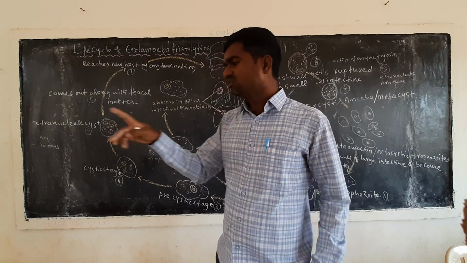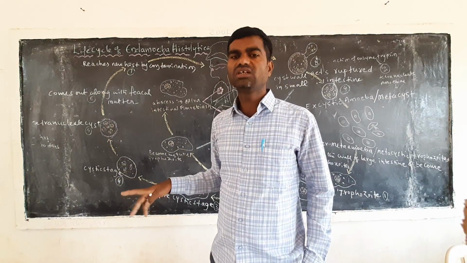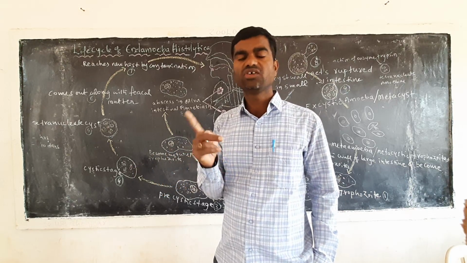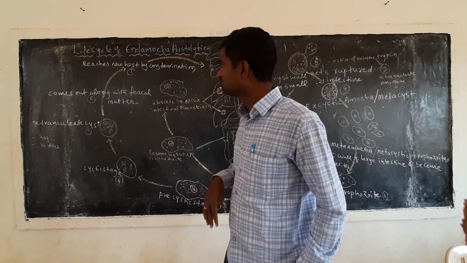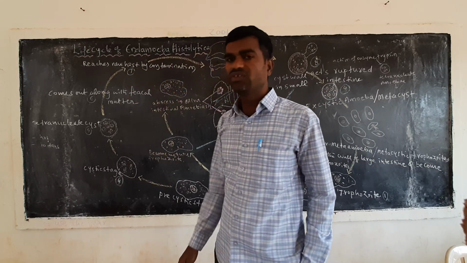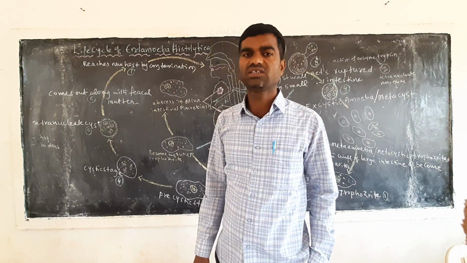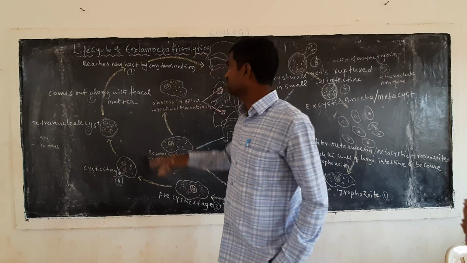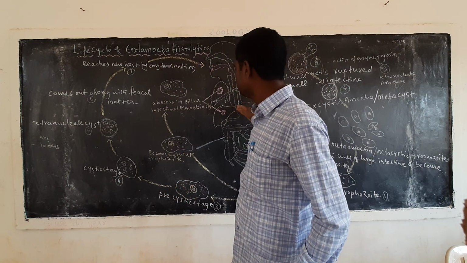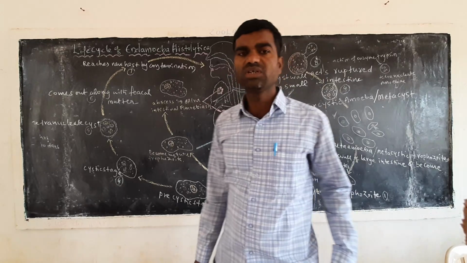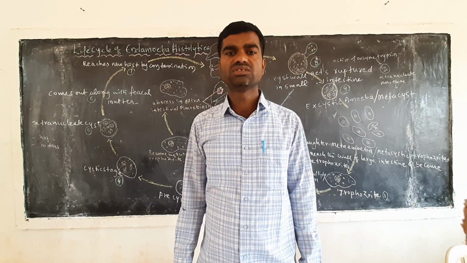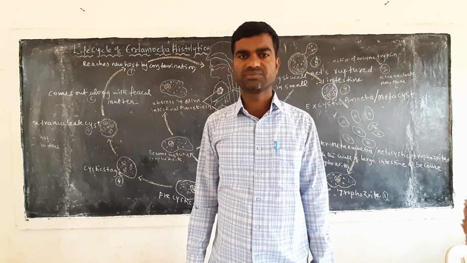Whenever a human being takes contaminated food material or contaminated water, it reaches new hosts. Again it goes into the human small intestine, and after that it reaches the large intestine.